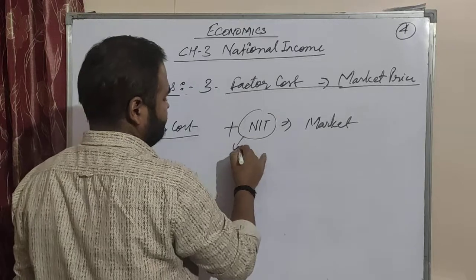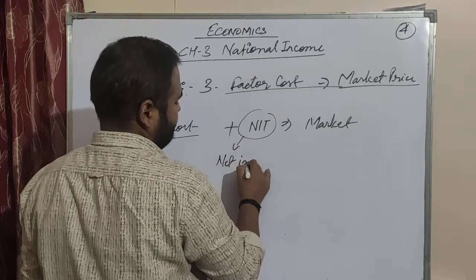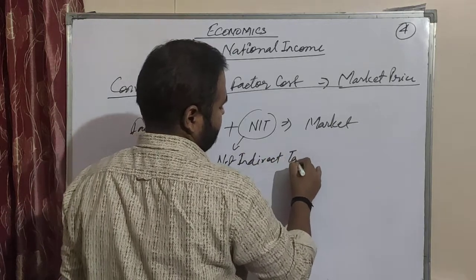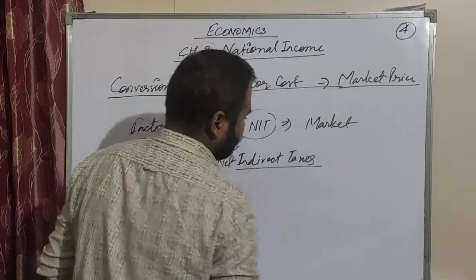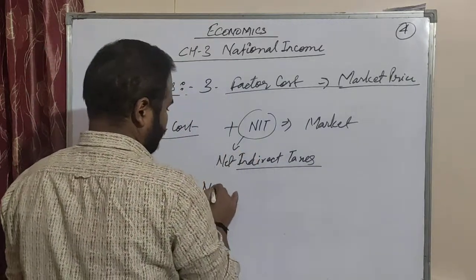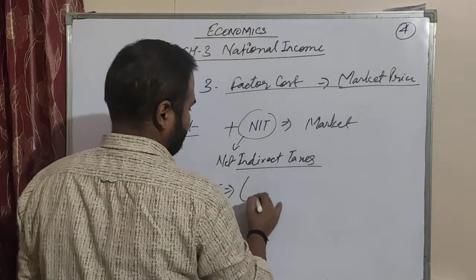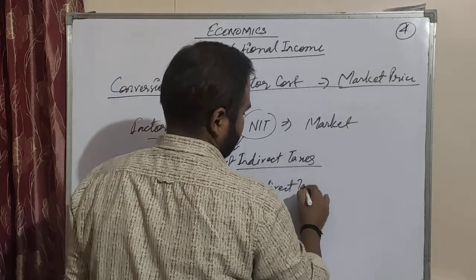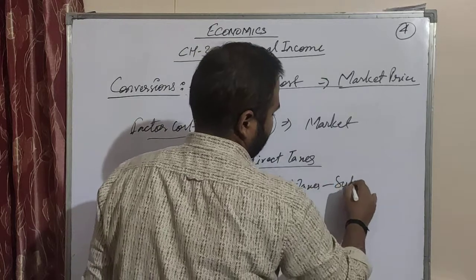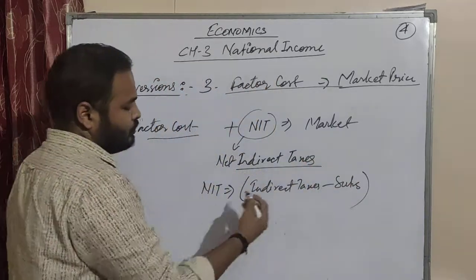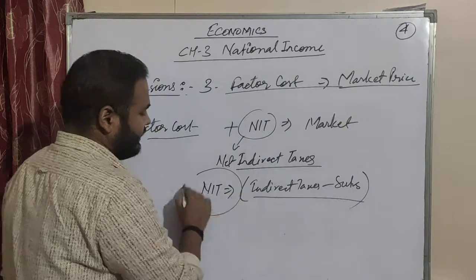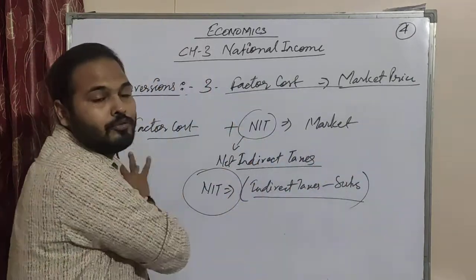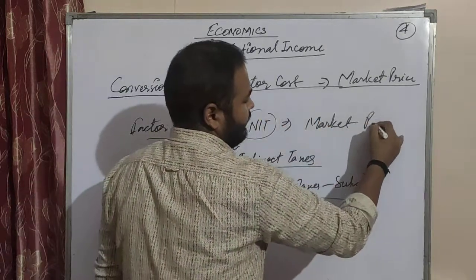That is net indirect taxes. And how you can find this NIT? NIT is equal to indirect taxes minus subsidies. So you will find NIT, and you will add it to factor cost, then it will become market price.